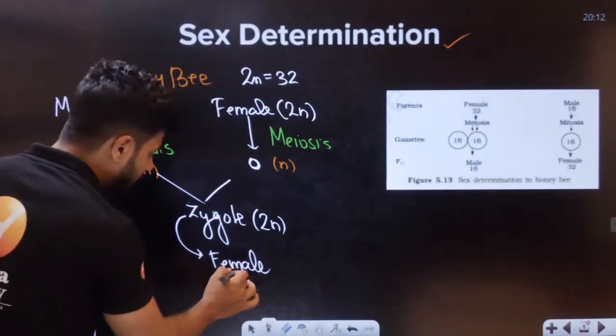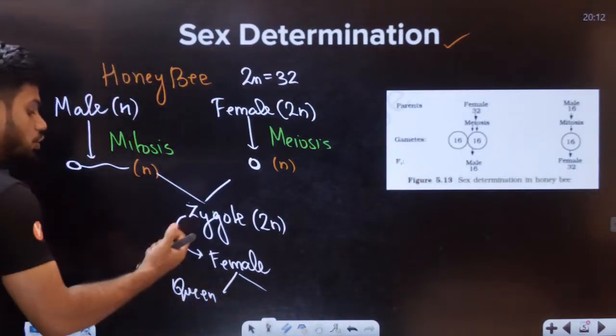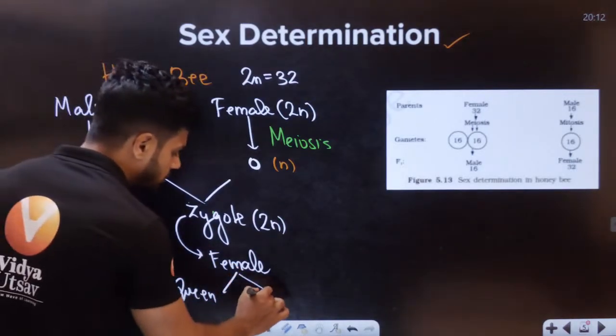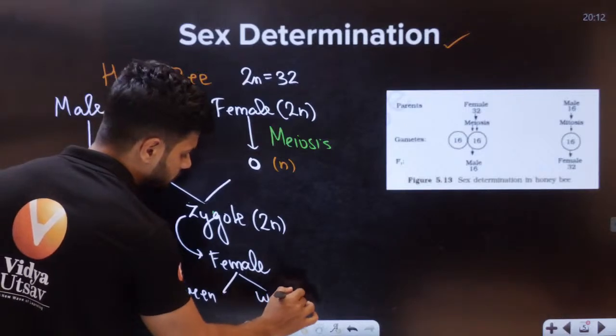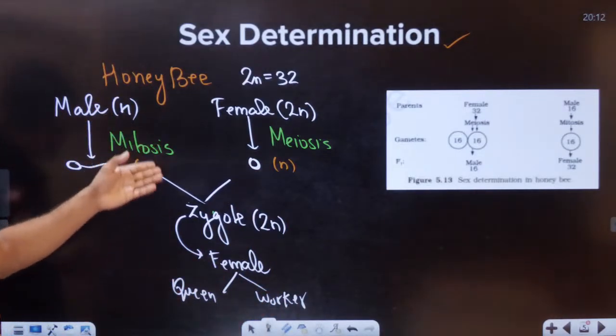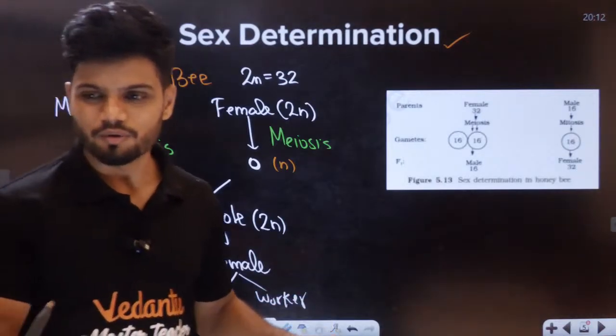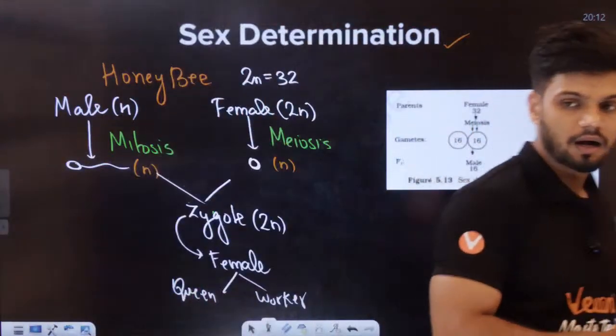Now, this female can eventually become a queen depending upon the food. If she gets royal nectar, she becomes a queen, or she can become a worker. Students, both possibilities are there. So this is how it's going. Okay, students, ask your doubts.